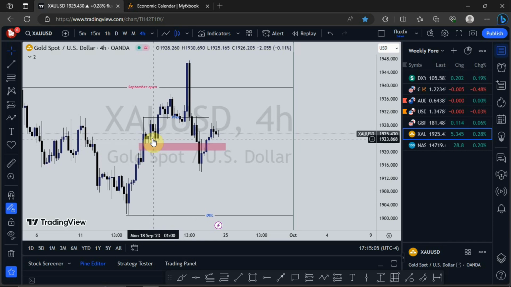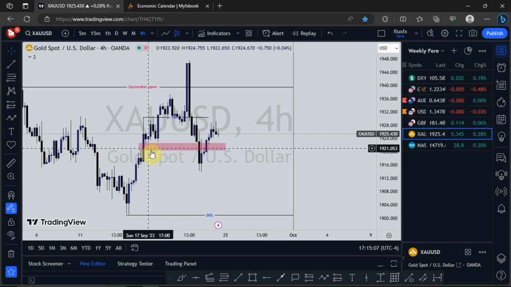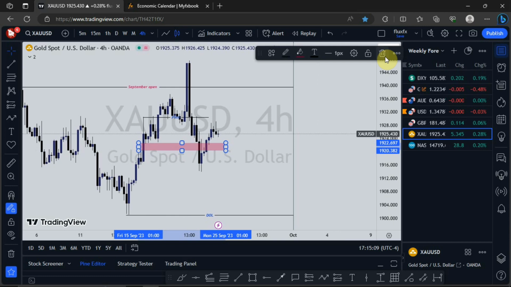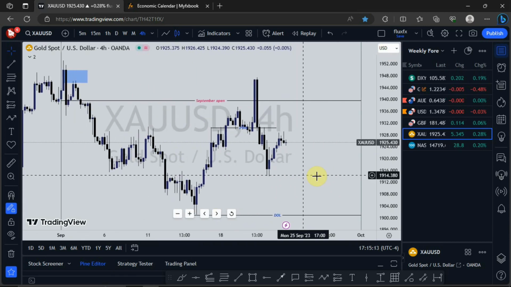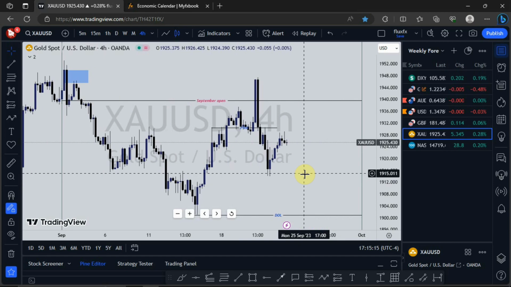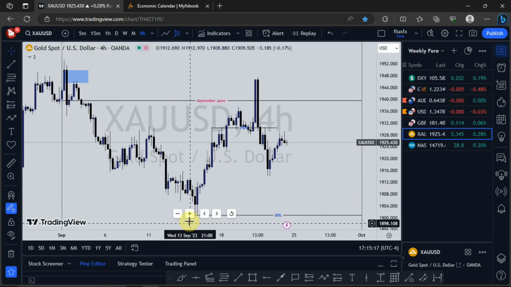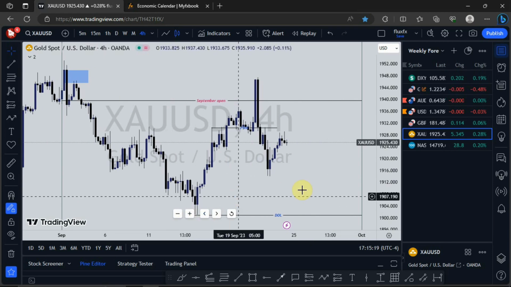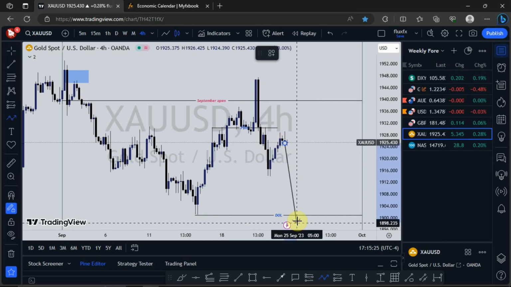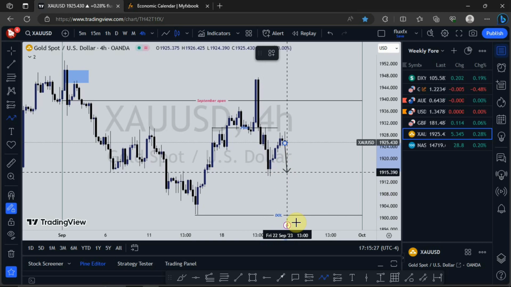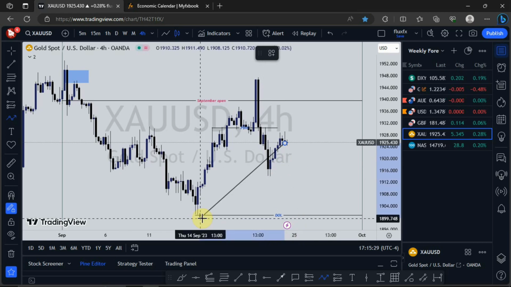All right, price violated this fair value gap that I marked out here. So at this point, my next draw on liquidity on gold is this zone right here. So I expect to see gold push to the downside, first of all taking out this low, then it takes out this low.